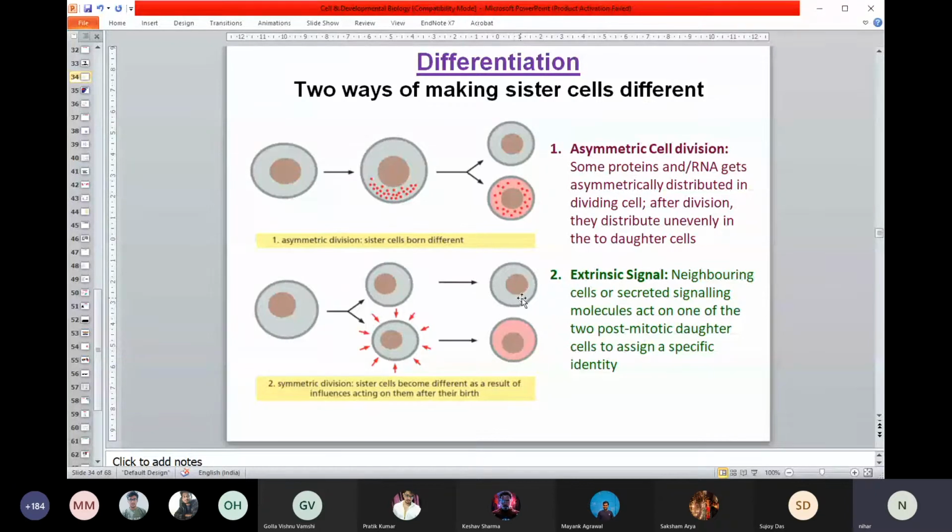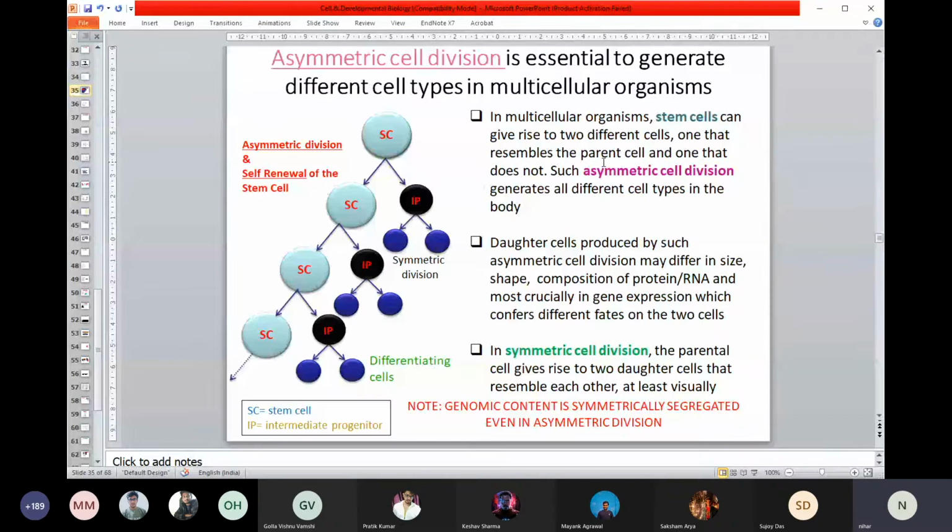Now again, when this cell undergoes a second round of mitotic division, pretty much the same thing can happen. So now we can think this cell might produce the brain, this cell might produce your heart, and so on. This is how things happen. So you have to remember the fundamental process called differentiation, and differentiation can take place in two different ways. One is called asymmetric cell division, another is called extrinsic signaling. After getting an extrinsic signal, there are many growth factors that can act as an extrinsic signal. This is a little more detail, because we are heading towards talking about stem cells. So this is just making the ground for that.